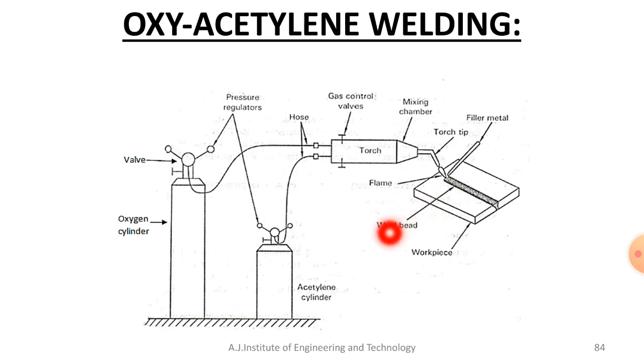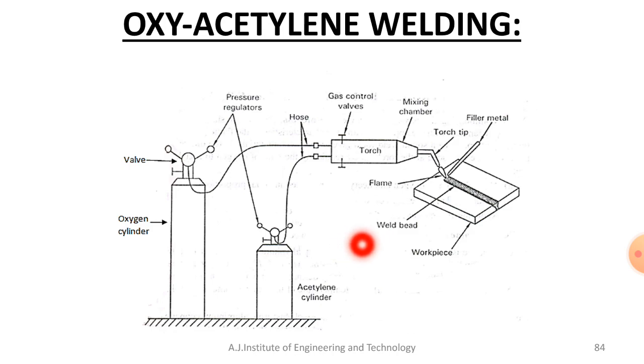Sorry, initially in the first stage, 2 volumes of acetylene and 5 volumes of oxygen will react and you will get carbon dioxide, not carbon monoxide. You will get carbon dioxide along with water, and you will get a lot of heat. So that will take place in the first stage.